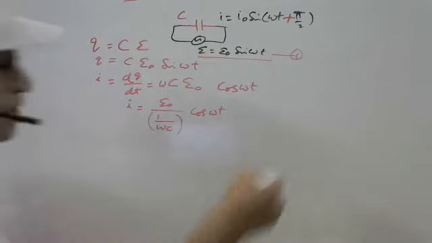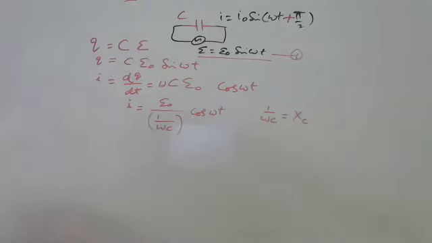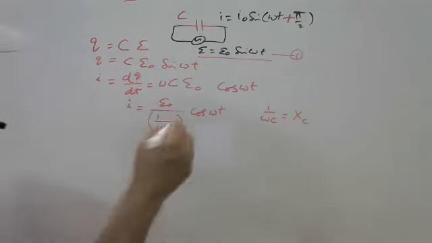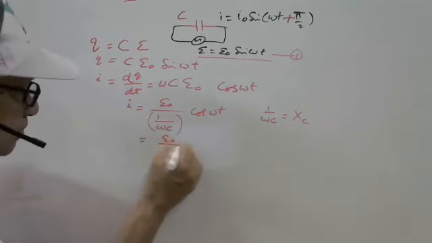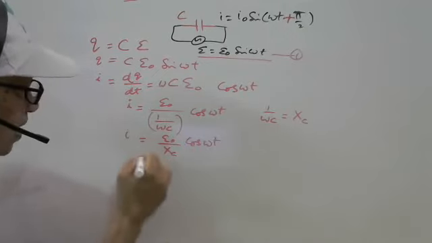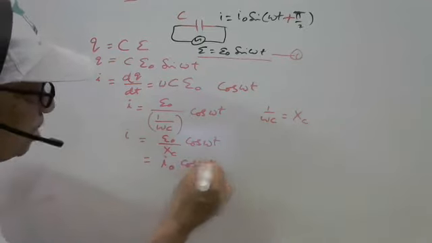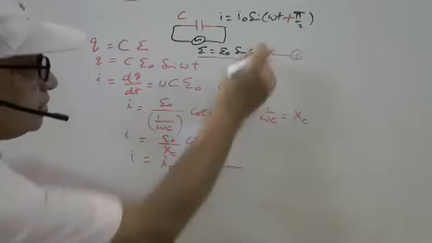And 1 upon omega C we are writing as Xc. What is Xc? It is the capacitive reactance. We already discussed yesterday. So we write E naught upon Xc cos omega t, and it can be written as I naught cos omega t.